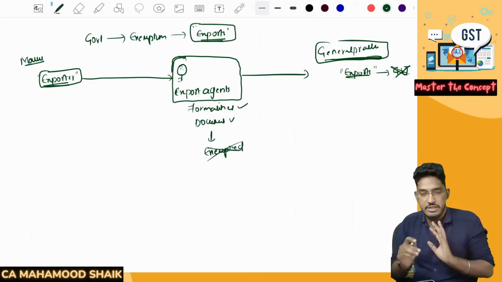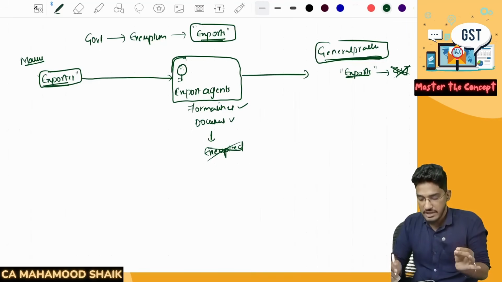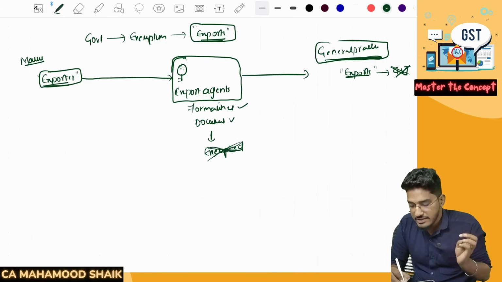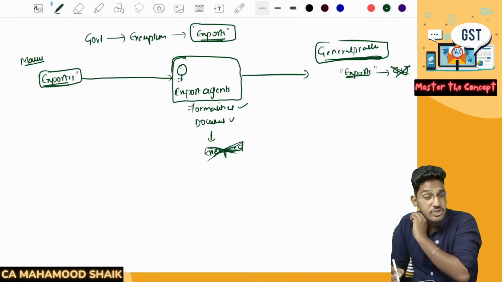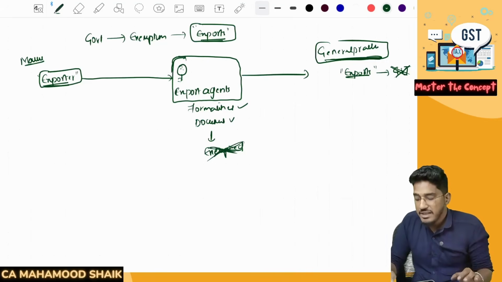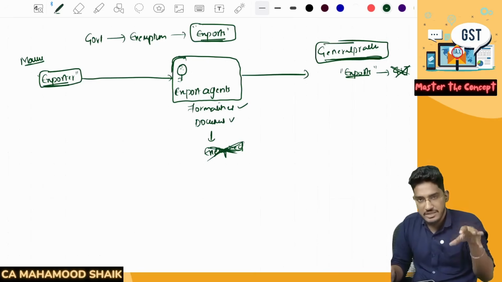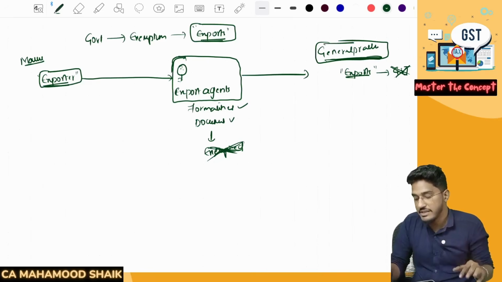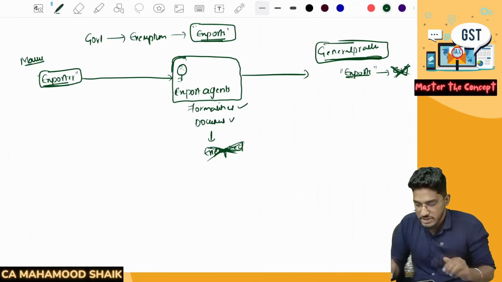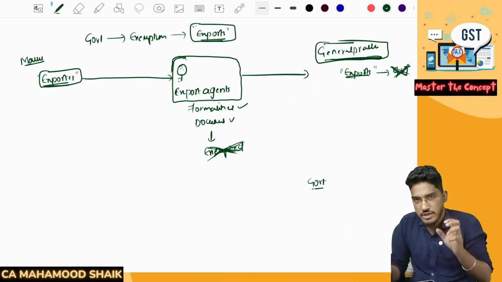They are not exempted. If you interpret the provision correctly, for export agency services, these intermediary services, there is no exemption at all. But it is a general practice. Everybody in the industry is feeling that export agency services are also exempted, and no one is paying GST on that. Now the government has realized it. Now the government has educated these people.